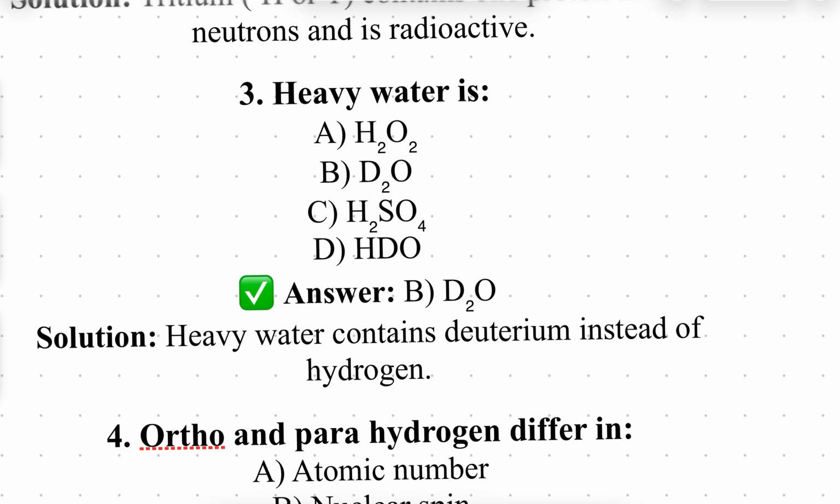Next one, heavy water. Heavy water means, see, generally H2O we call normal water, and the hydrogen here is called protium.